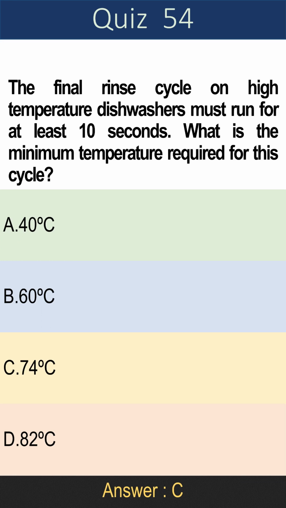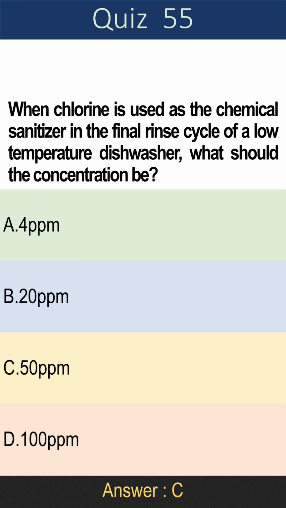Question 54. The final rinse cycle on high-temperature dishwashers must run for at least 10 seconds. What is the minimum temperature required for this cycle? A. 40 degrees Celsius, B. 60 degrees Celsius, C. 74 degrees Celsius, D. 82 degrees Celsius. Answer is C. 74 degrees Celsius.